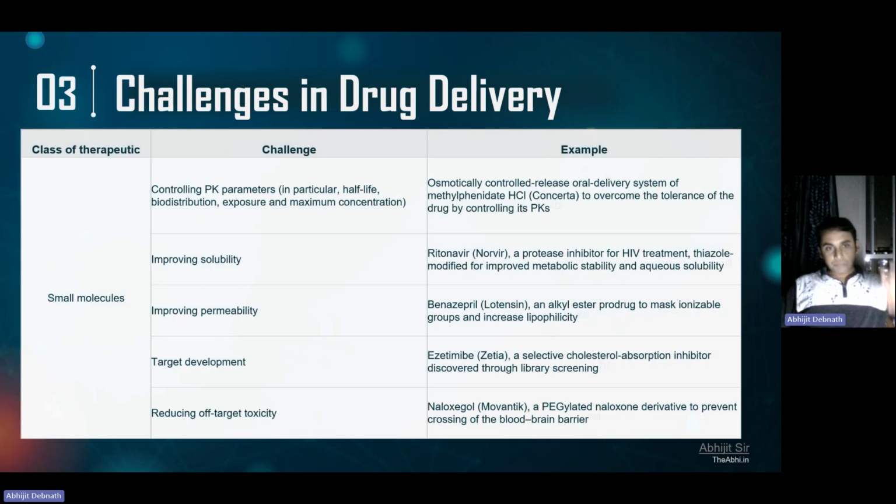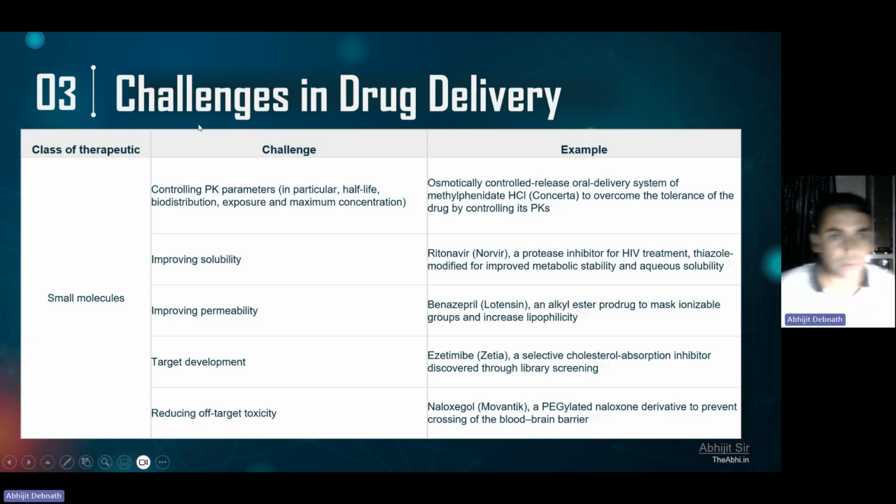Now, here I have tried to summarize much more with some examples. If a small molecule comes under BCS class 4 or any of the other classes like 2 and 3, the challenge is controlling the PK parameters. PK means pharmacokinetic, in particular half-life, biodistribution, exposure and maximum concentration. There are other challenges like improving solubility and permeability, as I just told you, target development, and reducing off-target toxicity. I have listed a few examples. You can pause the video, read it, and remember it for your examination purposes.